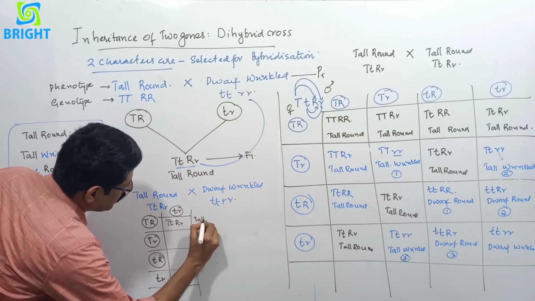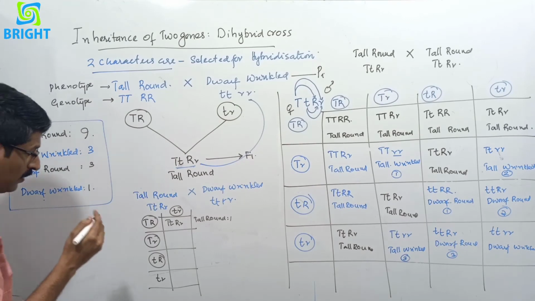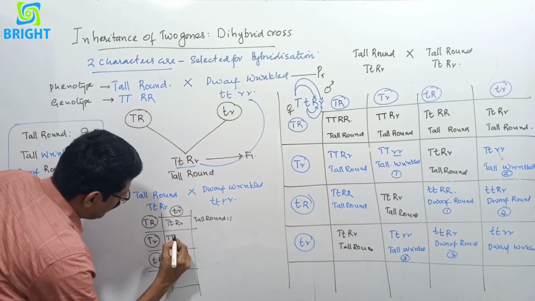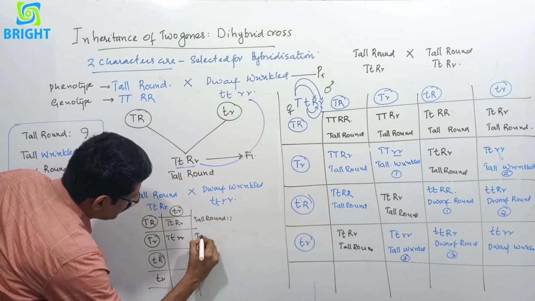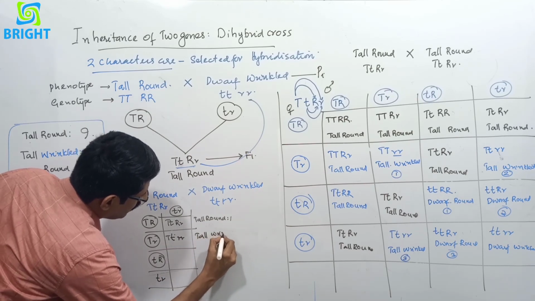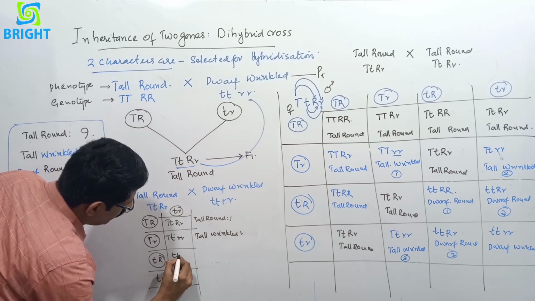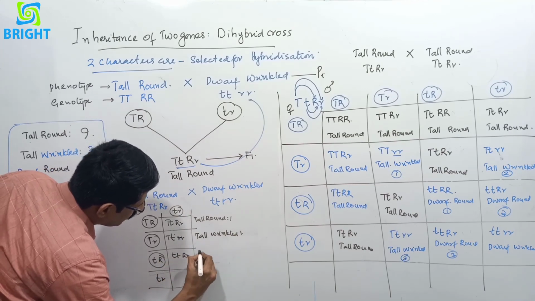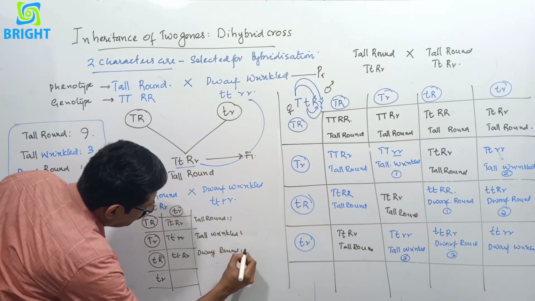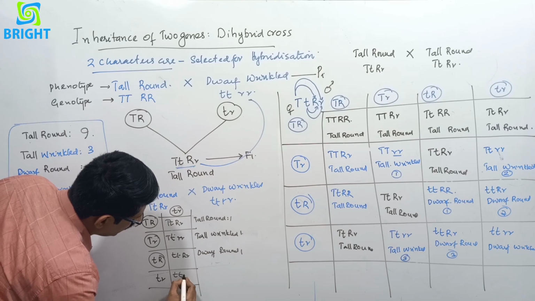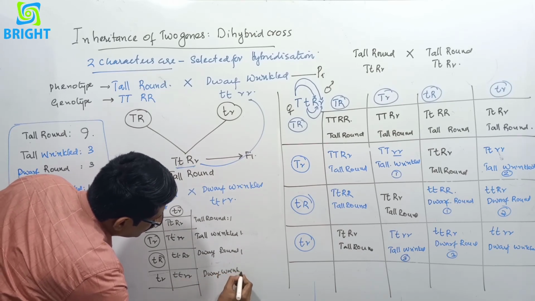It is tall, round, 1/4. Capital T, small t, small r, that is tall, wrinkled, 1. Then small t, capital R, small r, this is dwarf, round, that is also 1. And small t, small r, dwarf, wrinkled, 1.